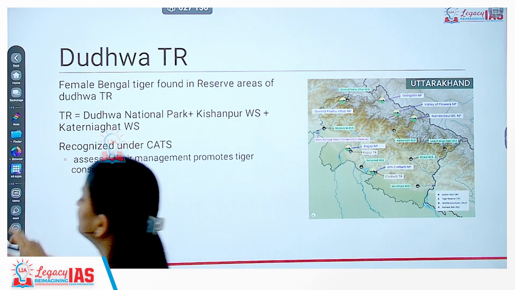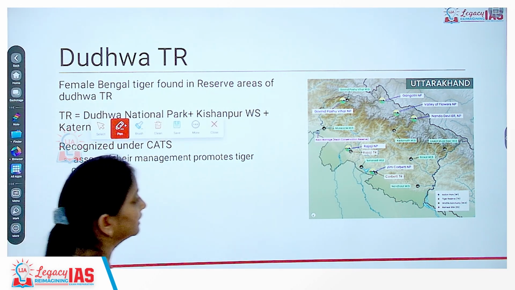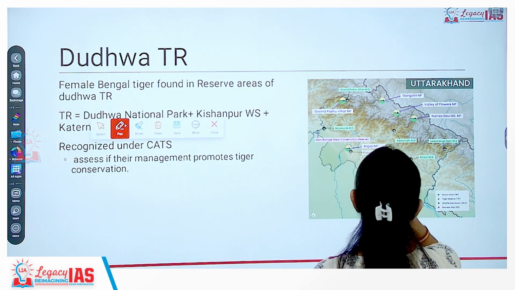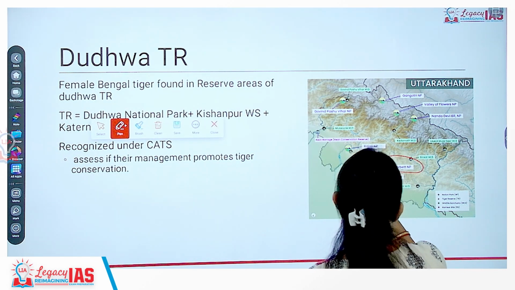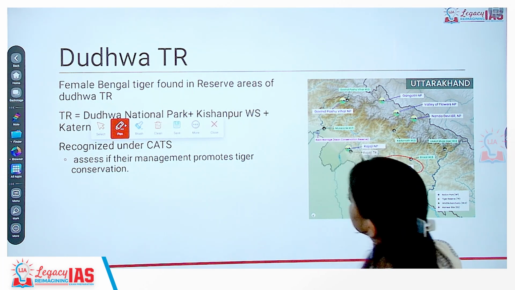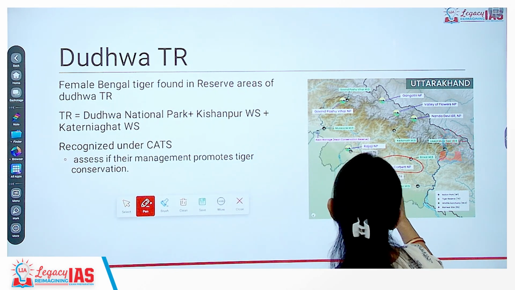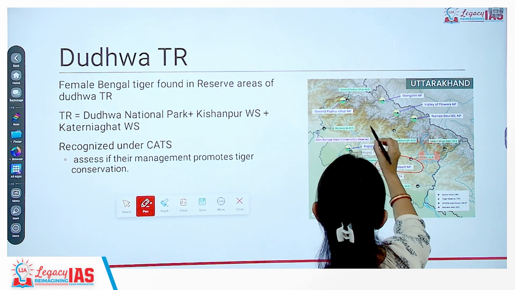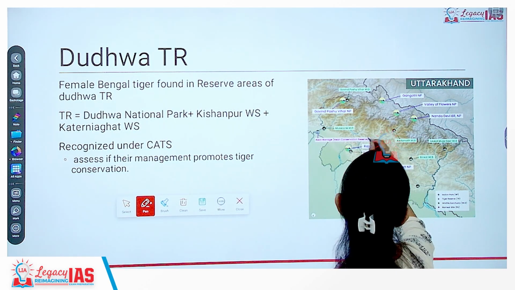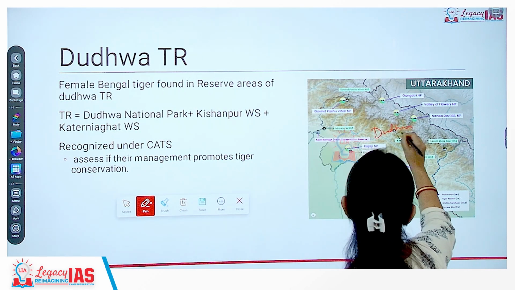Then we also have Dudhwa Tiger Reserve. Dudhwa Tiger Reserve is again in Uttarakhand, near Jim Corbett. This is in between Kishanpur and Katarnia Ghat. So this is the location of Dudhwa Tiger Reserve.